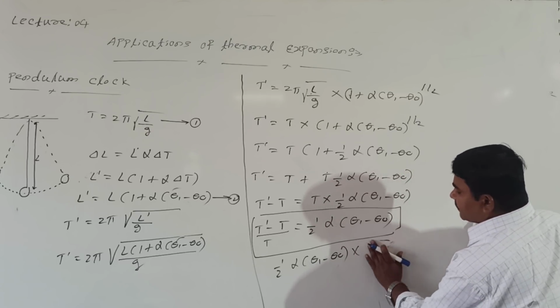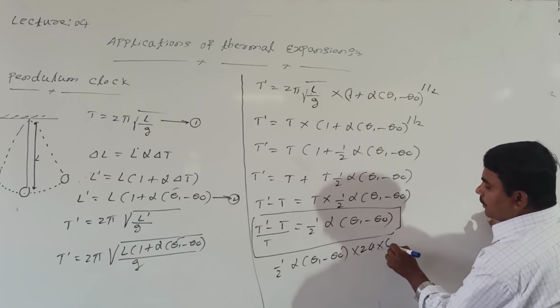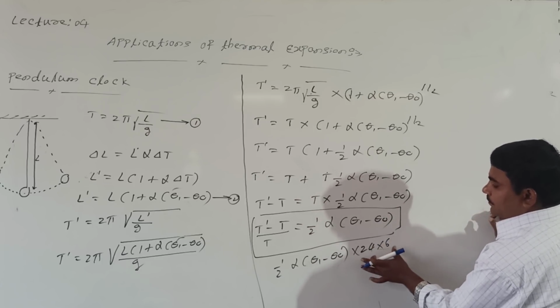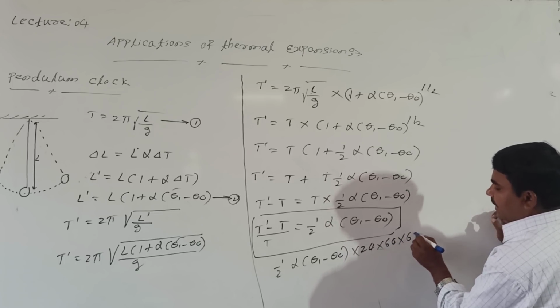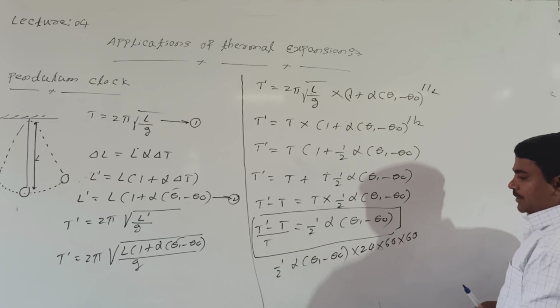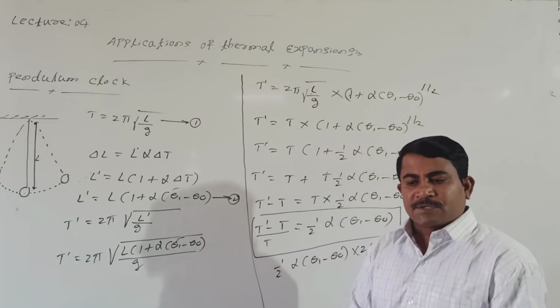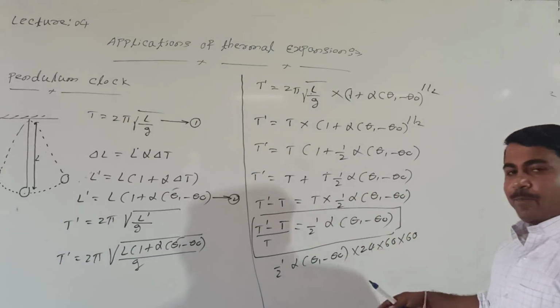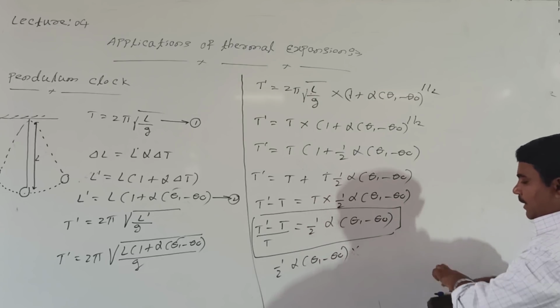If we need in terms of 1 day, how to represent? 24 hours. In 1 hour, how many minutes? 60 minutes. In 1 minute, how many seconds? 60 seconds. Like this, 1 day. For 1 second, you can represent. For 1 hour, you can multiply by 1 hour. If you want in terms of day, you can multiply by days. If you want in terms of year, then what to do? Simply multiply this equation.